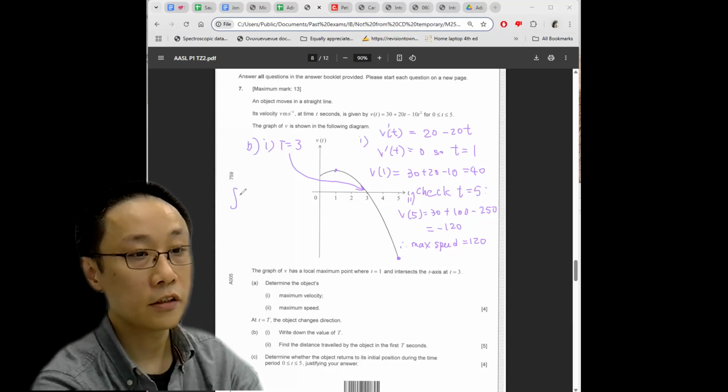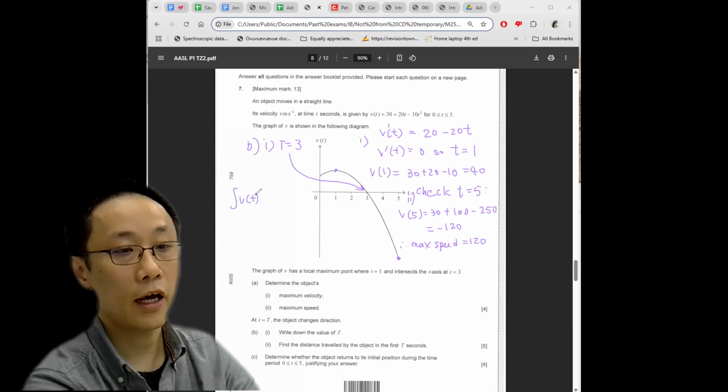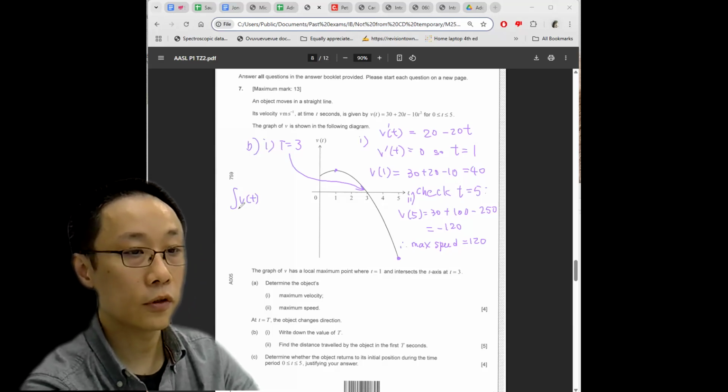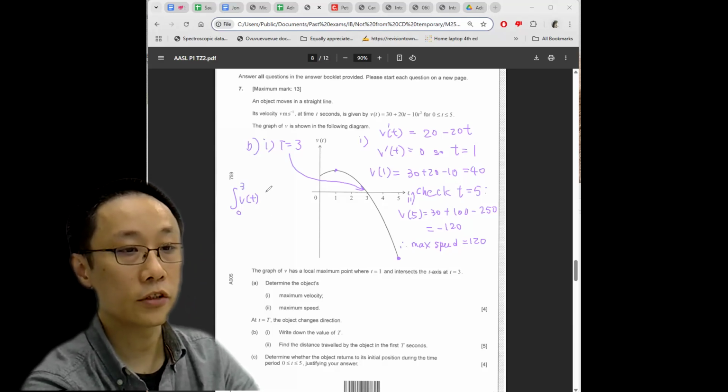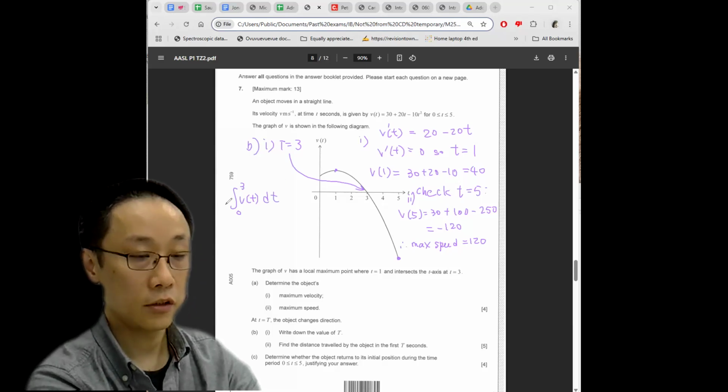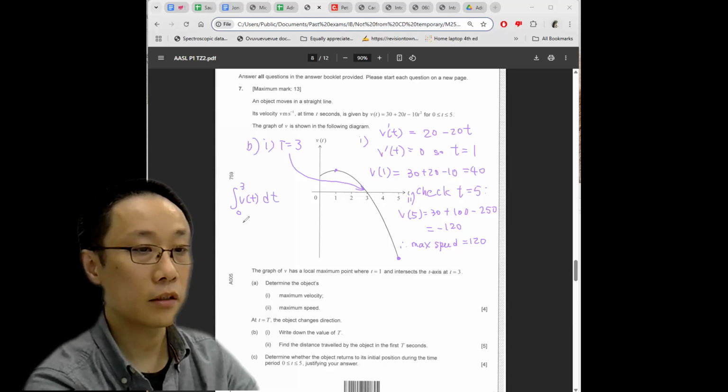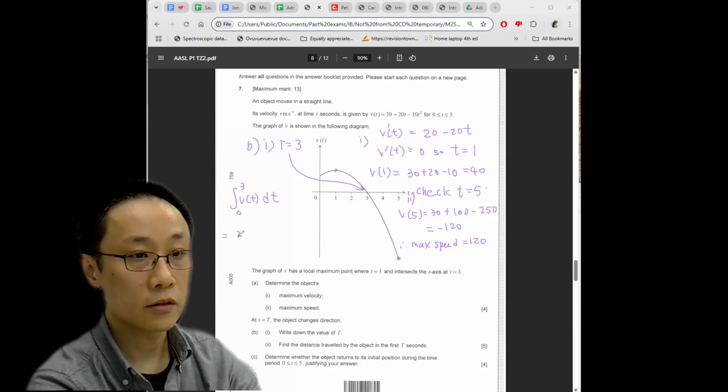You integrate V of t and you have to worry about any sign change. But during the first 3 seconds, the velocity is fully positive throughout. Therefore, we can just integrate the V of t function using a lower bound of 0 and an upper bound of 3. So that's just 30t plus 20t squared over 2 minus 10t cubed over 3.